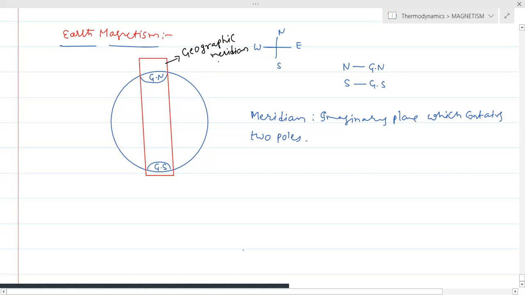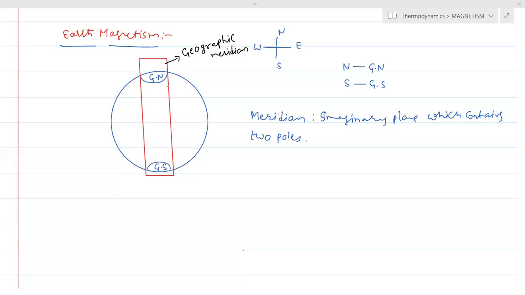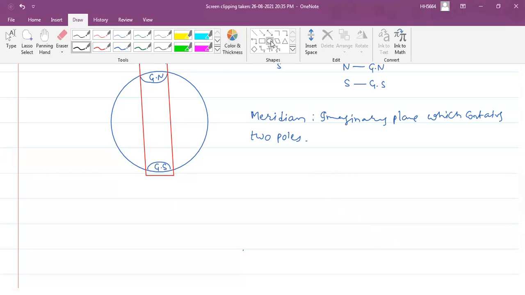When we treat the Earth as a big magnet, a bar magnet, definitely it is going to have a south pole as well as a north pole. Suppose I take the Earth as a big bar magnet.